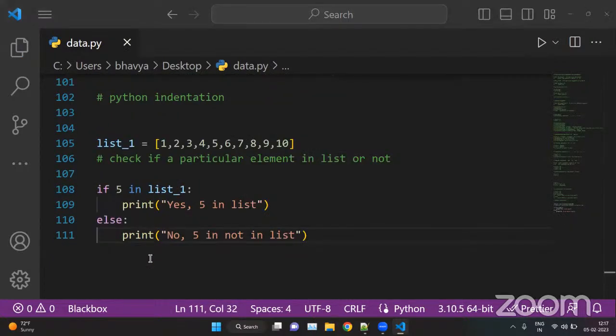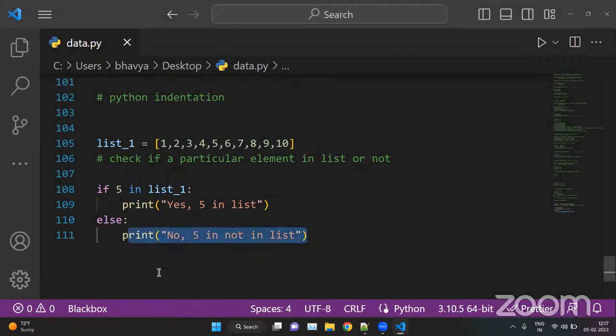So here we are checking that we have list_1. In this list we have various elements, like 1 to 10, integer values. Here we are checking if 5 is in list_1 or not. If it is in the list, print this statement. If it is not in the list, print the other statement.